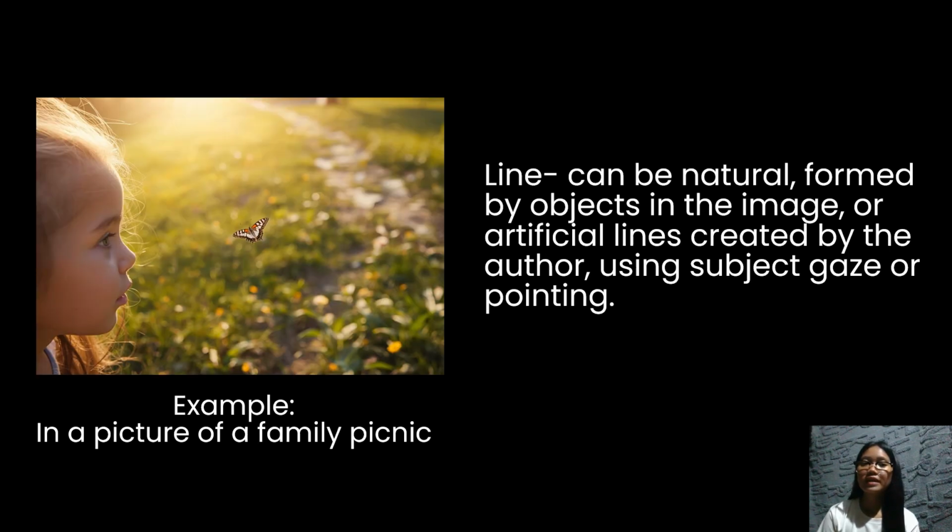The next one is the line. The line can be natural, formed by objects in the image, or artificial lines created by the author using subject gaze or pointing.